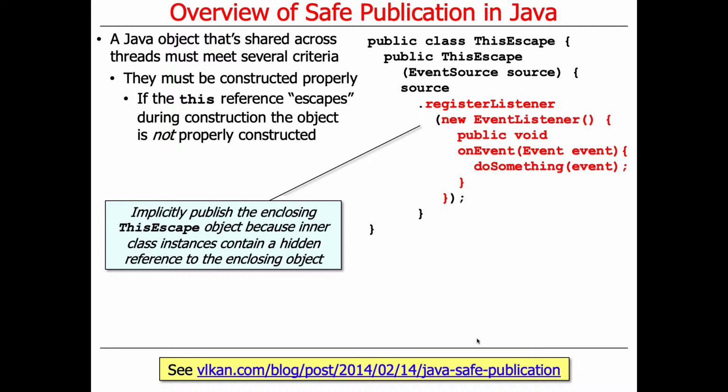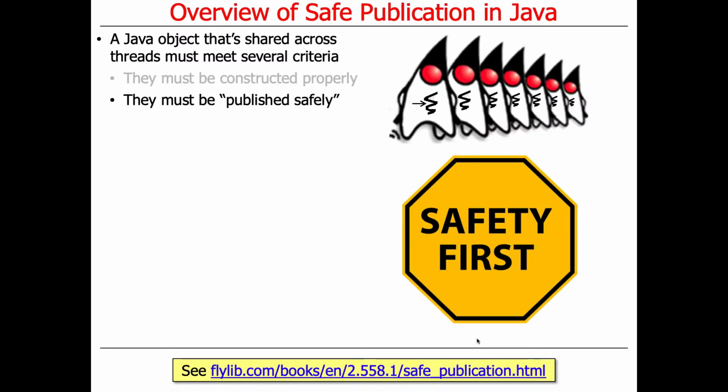So what's happening is this reference to this instance is escaping because there's a dependency, a hidden reference to the enclosing object within this inner class instance. Super subtle, super difficult to figure out, even to understand what the problem is. If you read this article, it'll explain in more detail what the problem is. So one problem is that this reference is escaping, so it's accessible before the object has been finished creating.